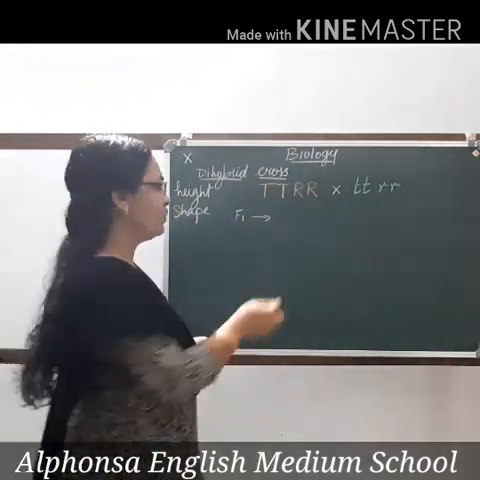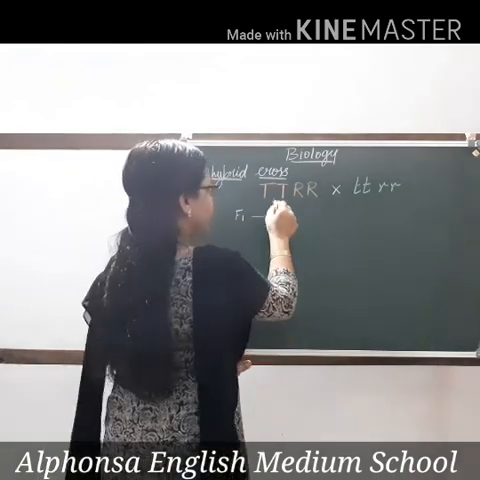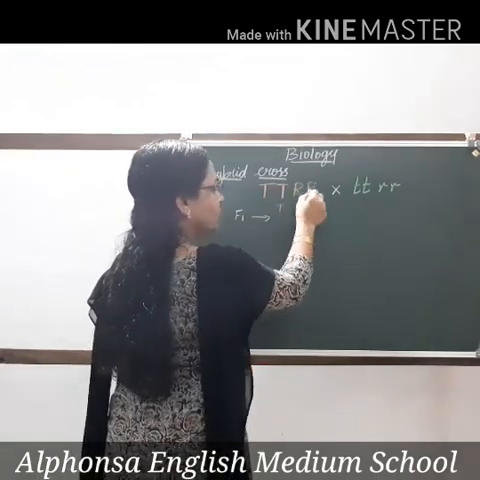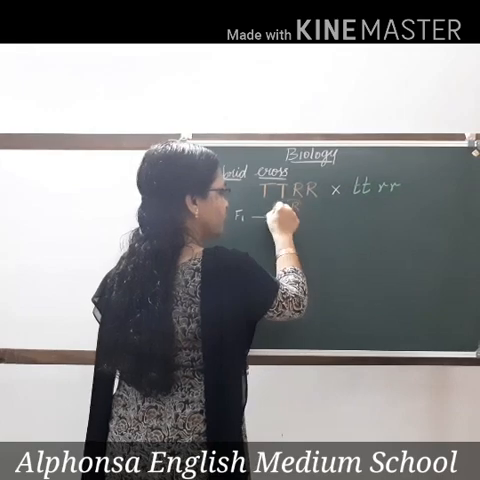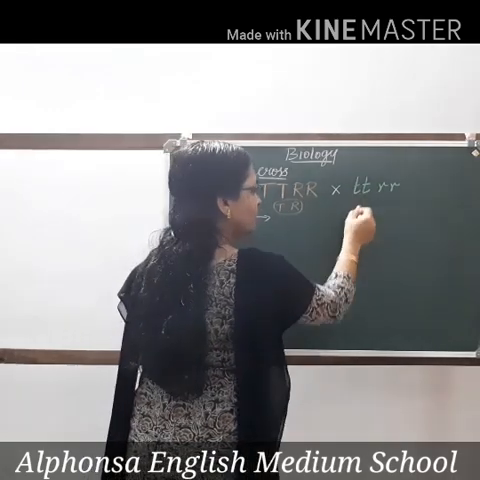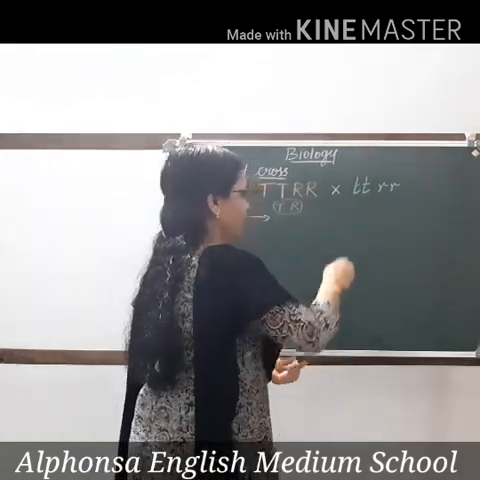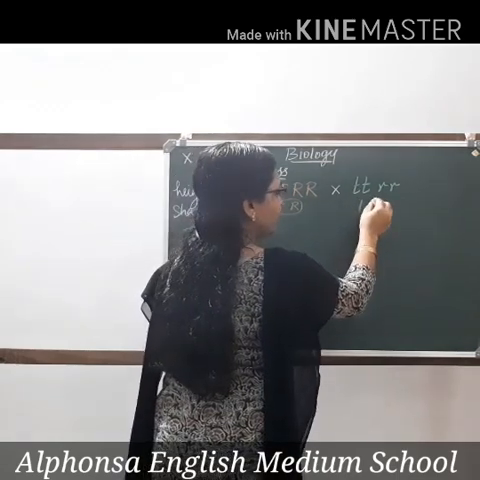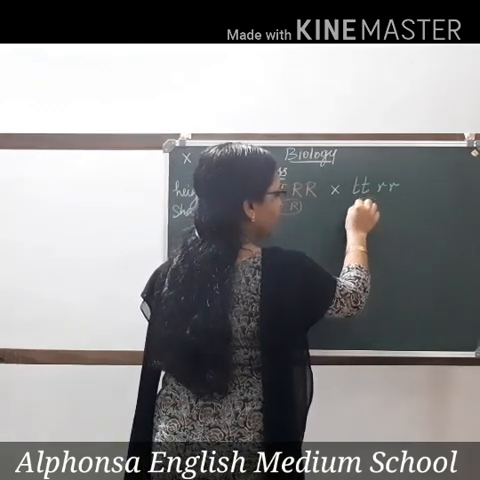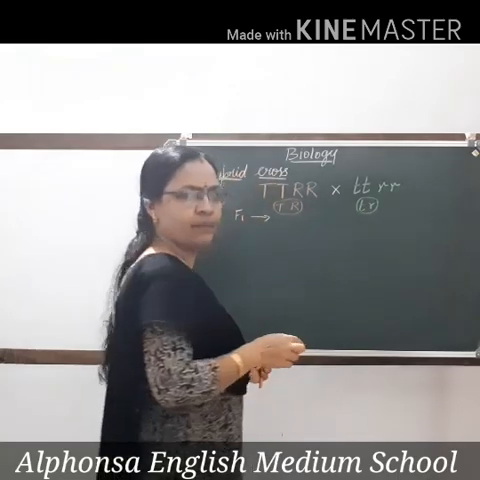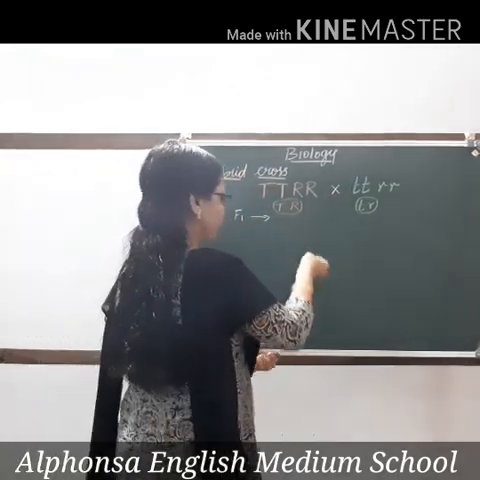What can it be? From this, both are T, so one T. Both are R, one R. It comes to one gamete. Here both are small t. So whichever comes doesn't make any difference. Whichever R comes doesn't make any difference. So this will be the gamete. When these both come together,